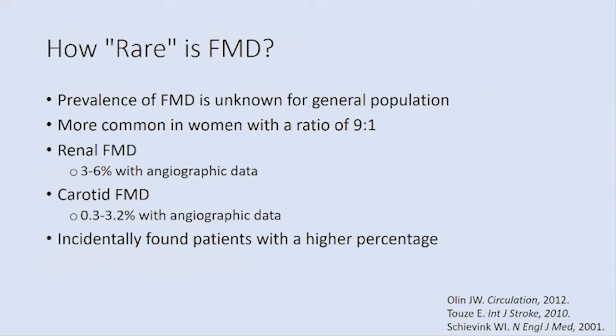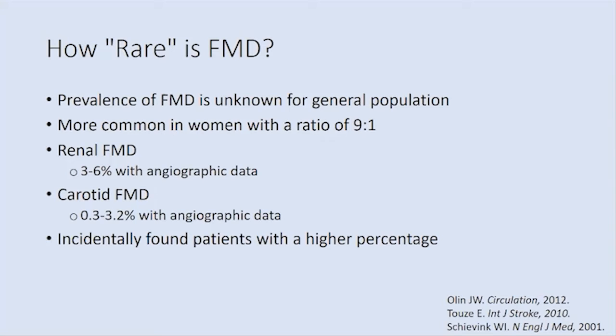So how rare is FMD? Initially we were taught this is a very rare condition, something that typically occurs in young women. It does occur most commonly in women, with a ratio of 9:1. We do see that the men that are affected do tend to have severe clinical manifestations of this involving dissections or aneurysms.